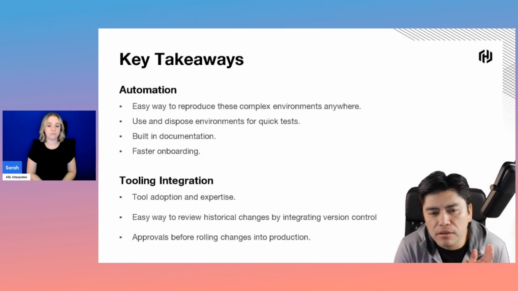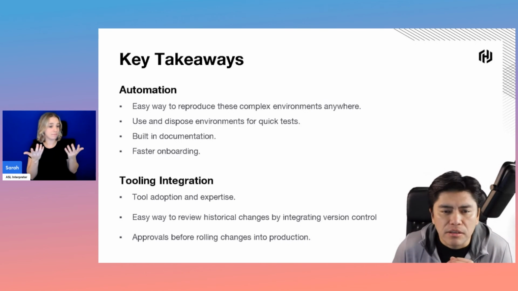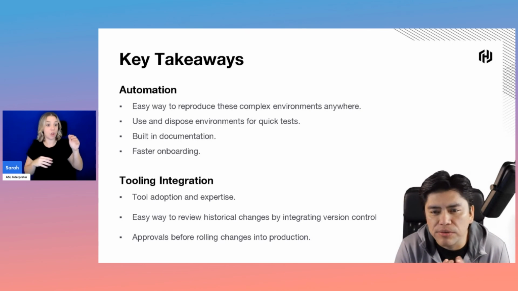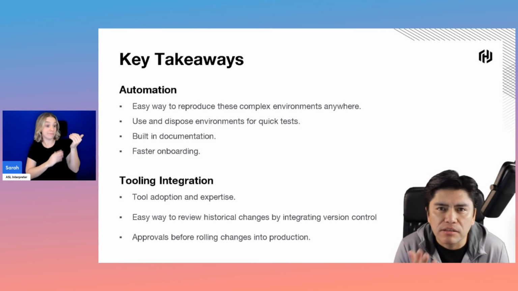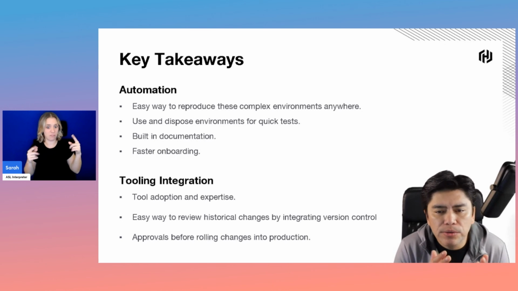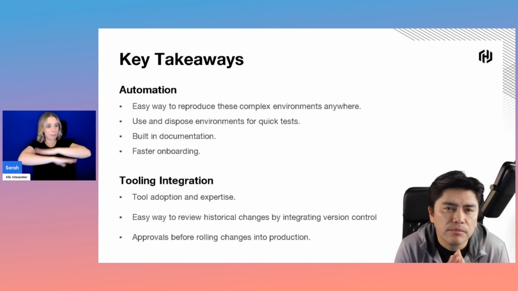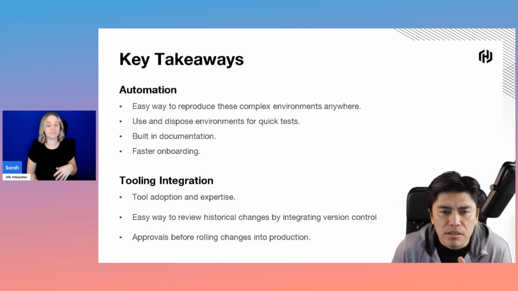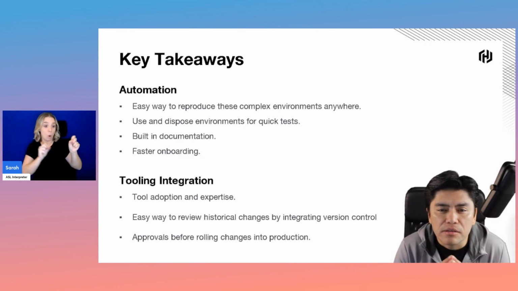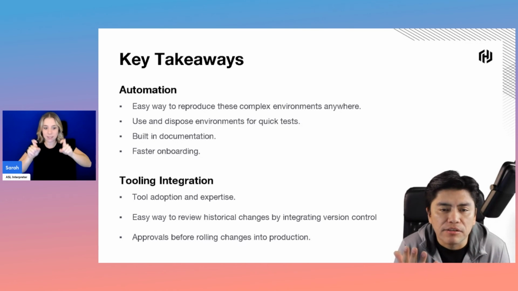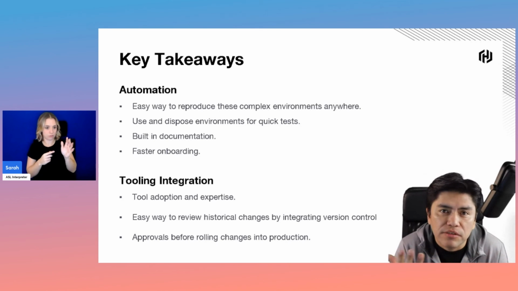Some key takeaways. I think in conclusion, the answer is clear and evident that automation plays a pivotal role in this context. It enables seamless deployment of complex environments, as we saw, leveraging code to ensure that you can replicate the deployment across multiple platforms or anywhere you need it, basically. Imagine setting up disposable environments for rapid testing or research, then seamlessly integrating successful configurations into your production or primary environment upon successful validation, of course.